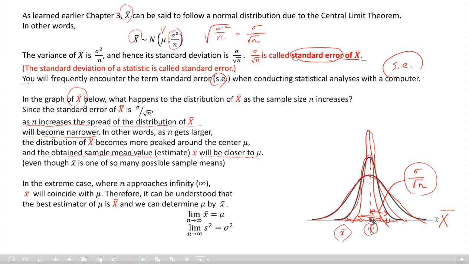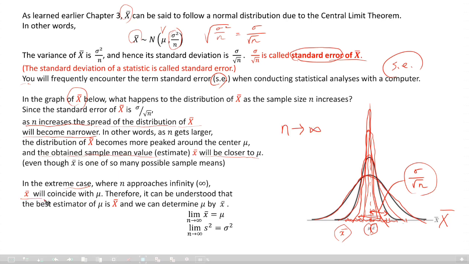If n is large enough, very big, then the width of this normal distribution will be tighter, smaller. In the extreme case where n approaches infinity, x bar will coincide with mu. N being infinity means the sample size is infinity, which means the population.